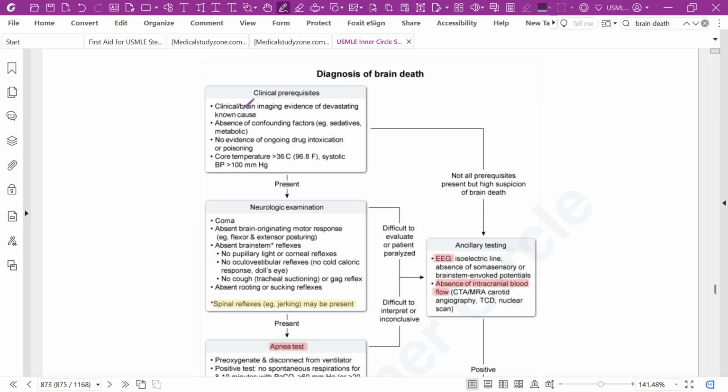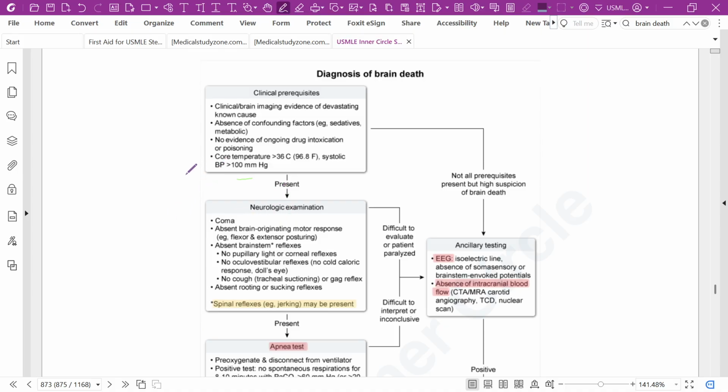Diagnosis of brain death: clinical or brain imaging. Evidence of a devastating cause, absence of confounding factors, sedative or metabolic, no evidence of ongoing drug intoxication or poisoning, and core temperature more than 36 and systolic blood pressure more than 100. If these are present, then do the neurologic examination.